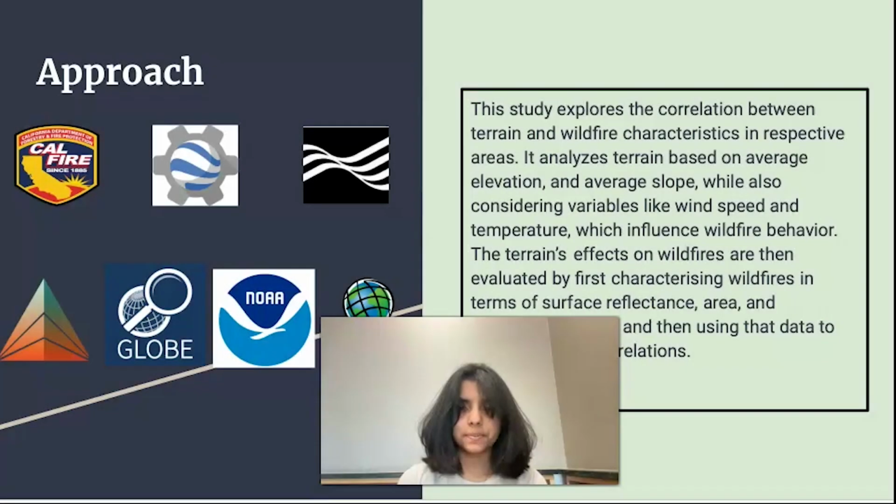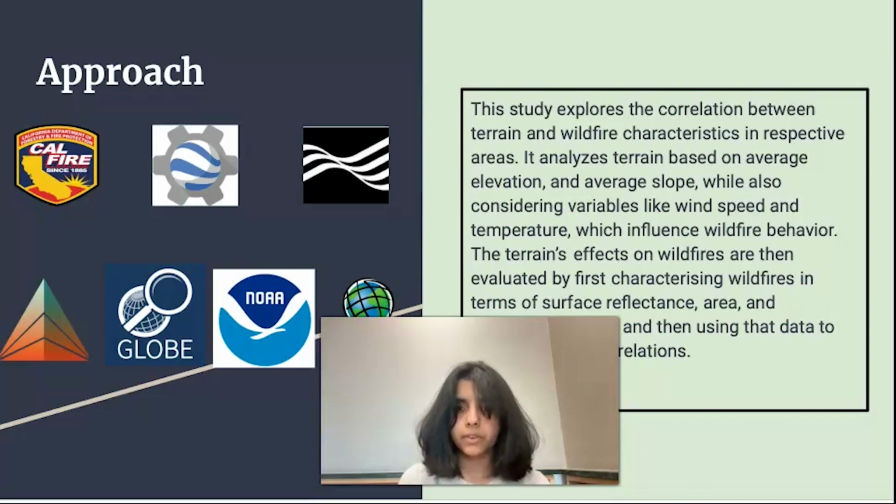Our group first identified the specific data sets we want to collect to analyze our results. We first want to get the average slope and average elevation measurements from the Google Earth Engine in order to characterize the terrain. We also use the USGS Earth Explorer in order to get coordinate points for each of our wildfires in order to use the Google Earth Engine.